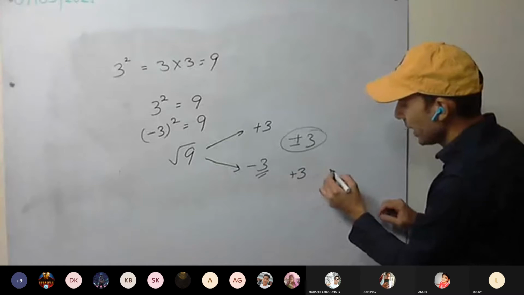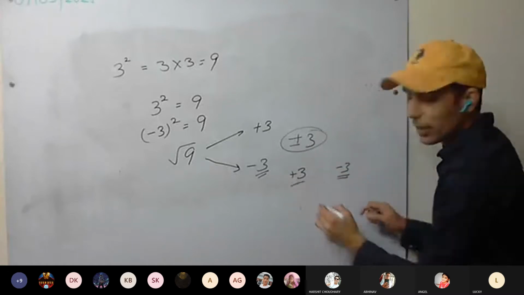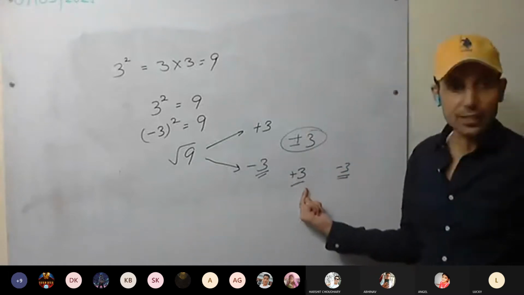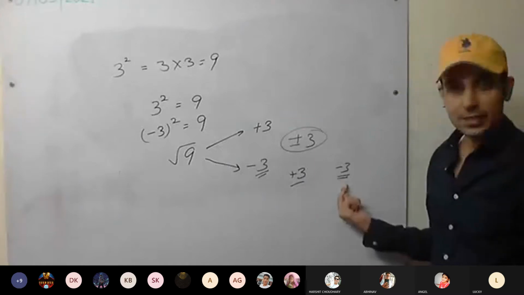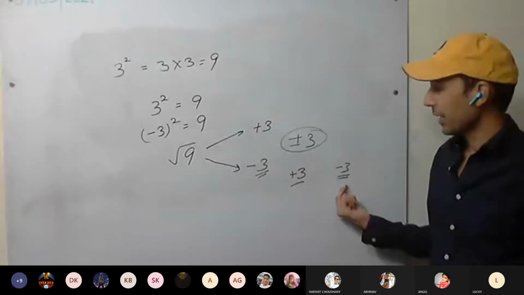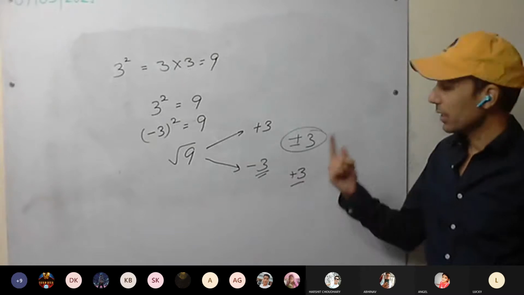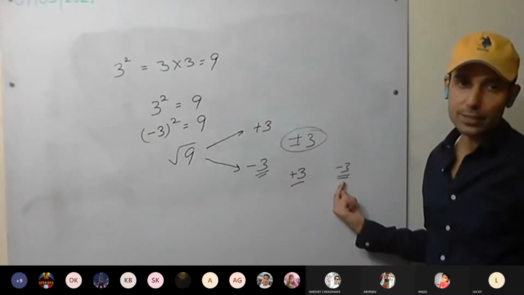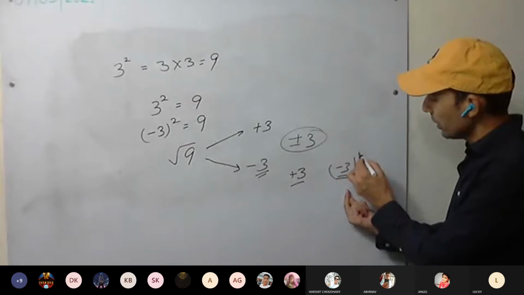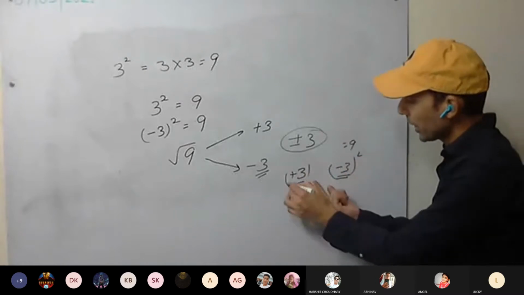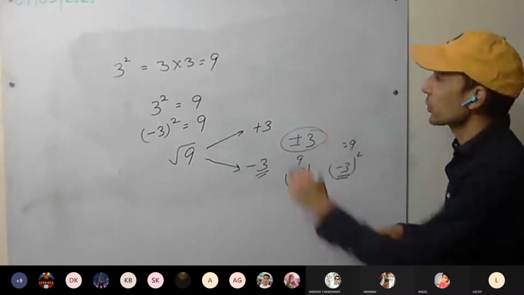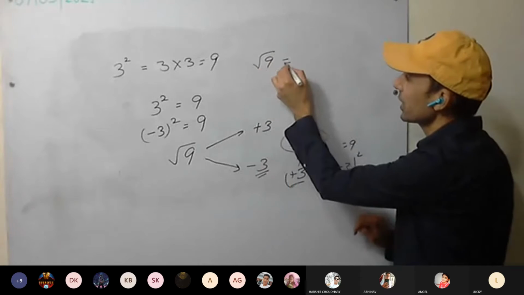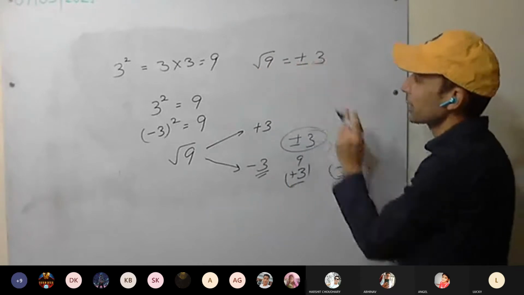3 plus 3 and minus 3. Two square roots are there because if we square 3, we are getting 9. If we square minus 3, we are getting again 9. So there are two roots, plus 3 as well as minus 3. So square root of 9, we'll be writing plus minus 3.